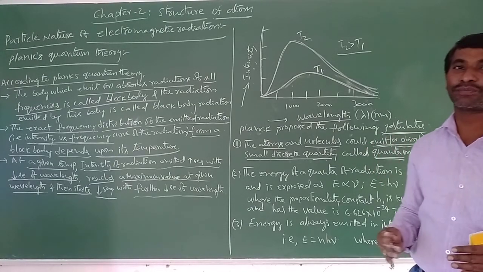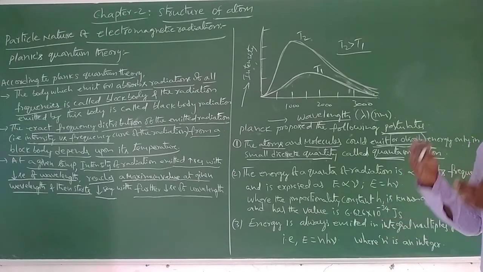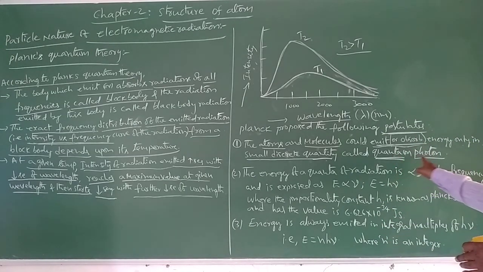So these energy packets are called quanta or photon.